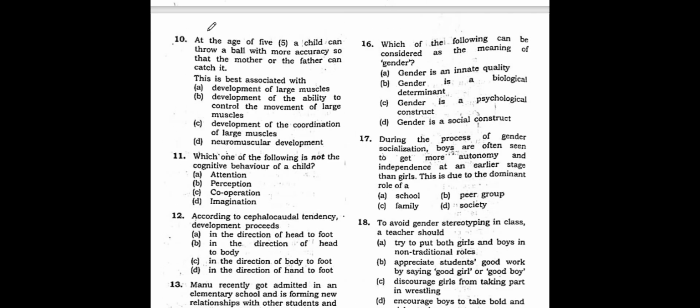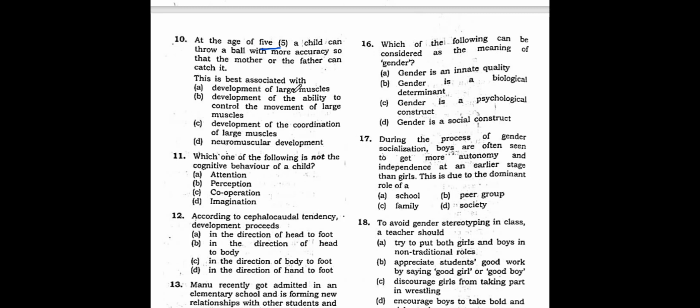Yes. Question number 10. So 9 is done. Then we have question number 10. See, at the age of 5, which means when a child is 5 years old, a child can throw a ball with more accuracy so that the mother or the father can catch it. This is best associated with which one? Even I find this question to be a bit tricky because it is too confusing. I don't know how many of you have solved it correctly.